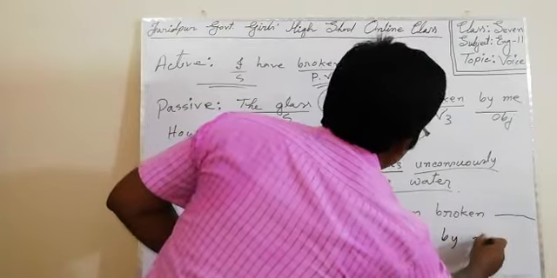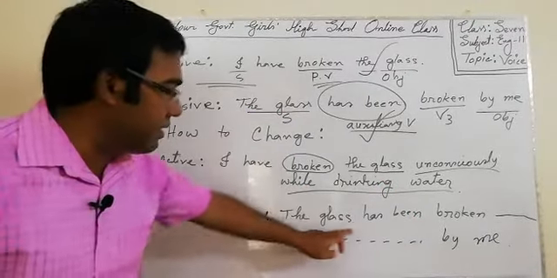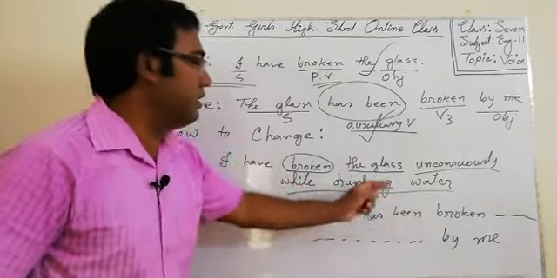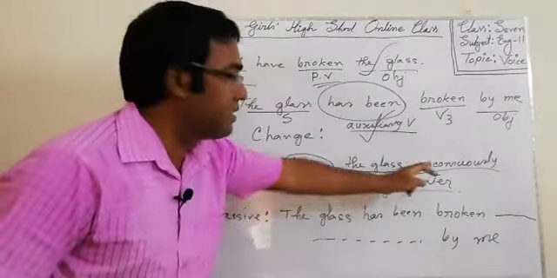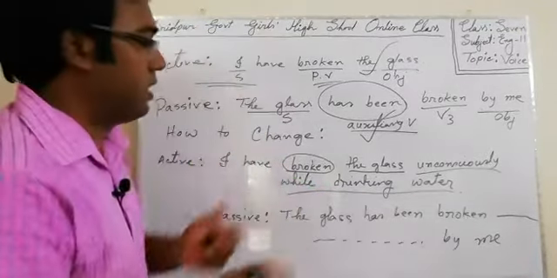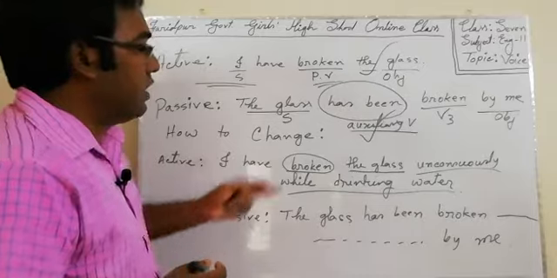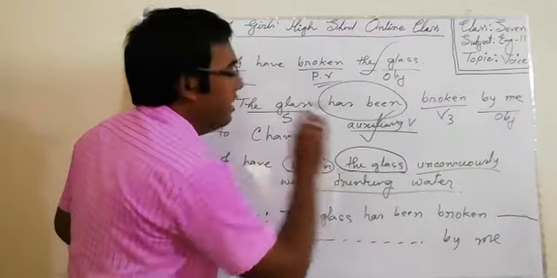Then, by me. Is it clear? Find out the object, write a subject, then auxiliary verb, then principal verb V3, and the extra part of the sentence, that means extension, and then write by me or whatever there is in the sentence. So, in this sentence, the sentence is very long, but only this word is the object.